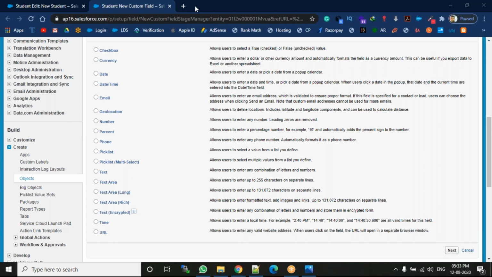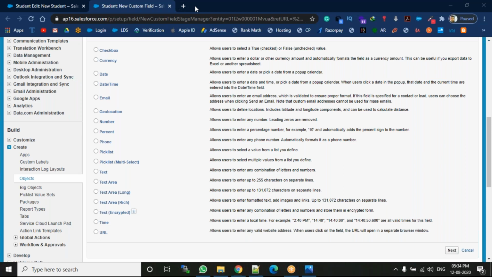Next one is number. Number allows users to enter any number, which is nothing but 0 to 9. Leading zeros are removed. For example, if you enter 78.09, the decimal points will be removed. It accepts only whole numbers, not decimal numbers. So that is the number field. For example, if you want to enter a passport number, a PAN card number, an Aadhaar card number, or your identification number, in that type of situation we can use this number field.